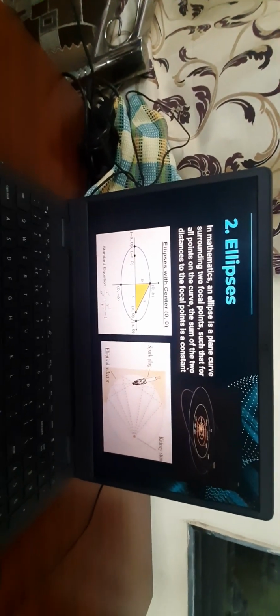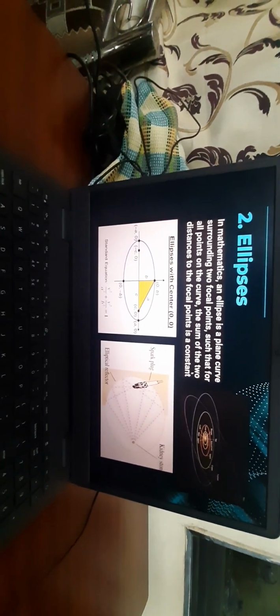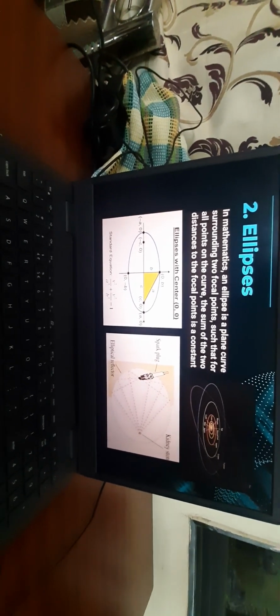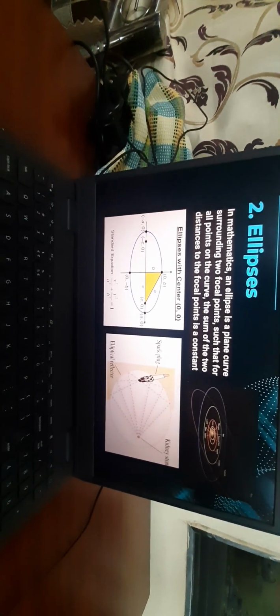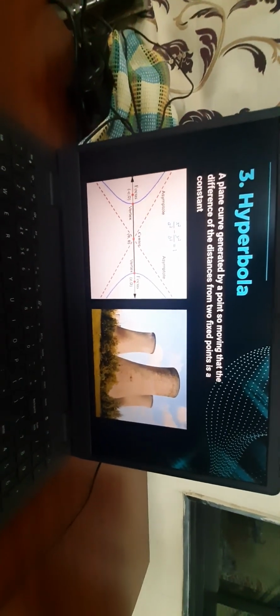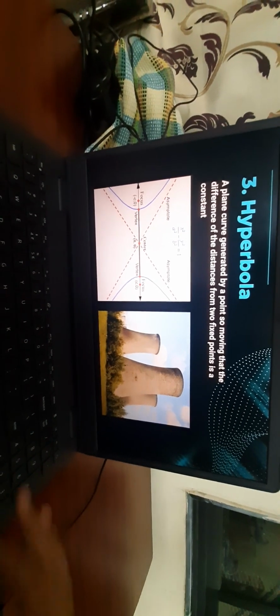Then we'll move on to ellipses. This is a plane curve such that the sum of the distances from the two focuses is always going to remain a constant. This is used in removing kidney stones and also in the shapes of orbits of comets and planets. And a hyperbola is a plane curve generated by a point such that the difference of the distances from the focuses is going to be a constant. This is used in nuclear cooling towers.